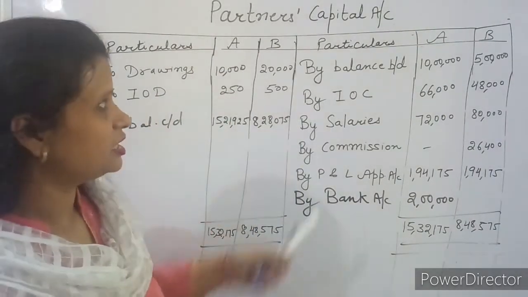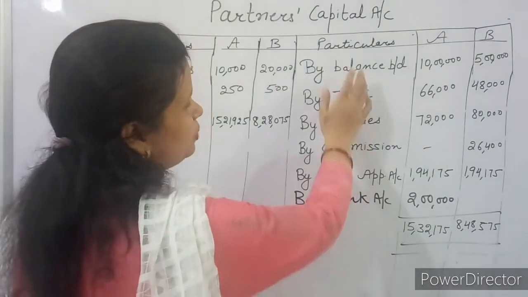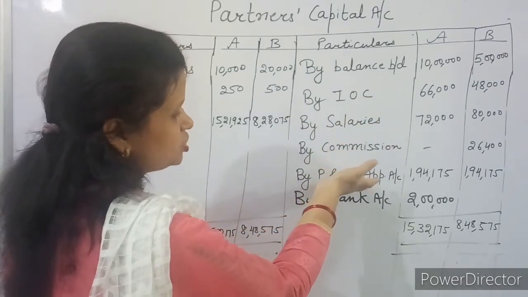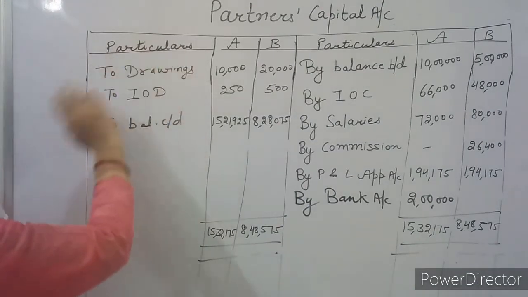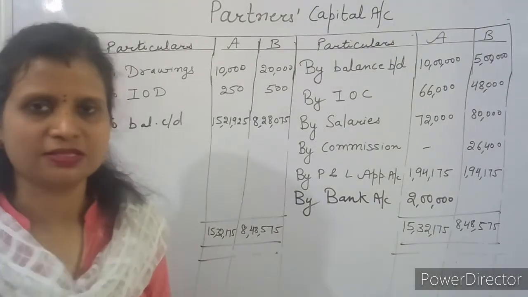I will recommend one thing. First post all the items that will appear on this side: opening balance, interest on capital, salaries, commission, P&L appropriation, then additional capital. Then on this side, drawing against capital, drawings, interest on drawings. Then finally, in the last, we will find the closing balances.